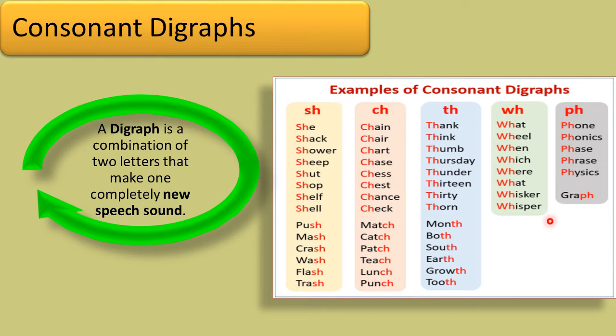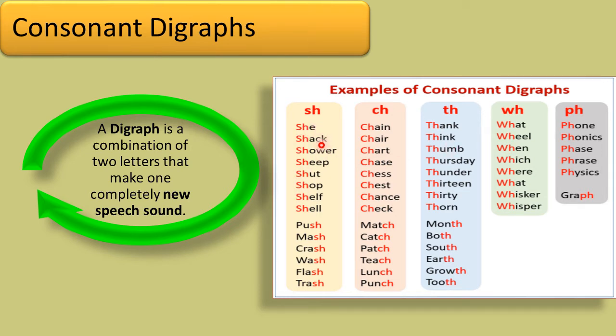In this picture you are able to see the highlighted digraphs in red. All these are digraphs, and the rest of the highlighted digraphs are also in the same red color, but these are consonant digraphs. These consonant digraphs are represented by consonant sounds.